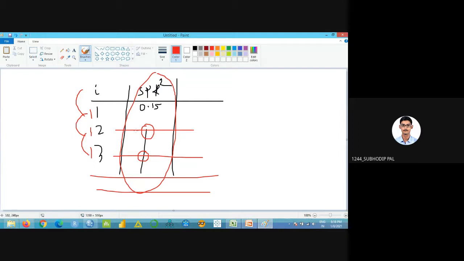13 minus 12: the semi-partial R square value of 13 minus the semi-partial R square value of 12. First one. Next, the value of 12 minus the value of 11. Like that you have to do. After the subtraction is done, whenever you find that the subtraction value is increasing, there you have to stop.